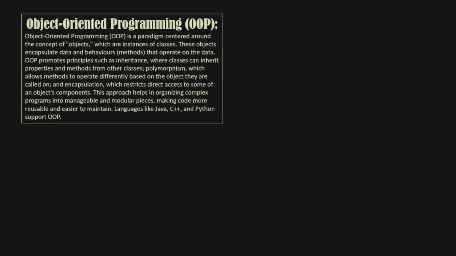Object-oriented programming, OOP, is a paradigm centered around the concept of objects, which are instances of classes. These objects encapsulate data and behaviors, methods that operate on the data.